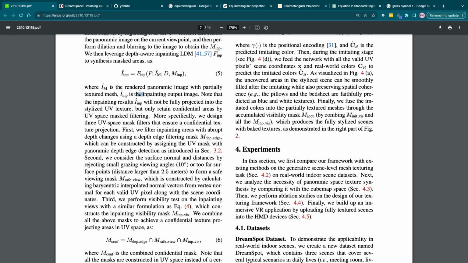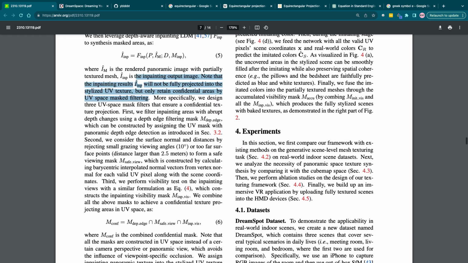I_MP is the inpainting output image. The inpainting result will not be fully projected onto the stylized texture, but only regain confident areas by UV space mask filtering.